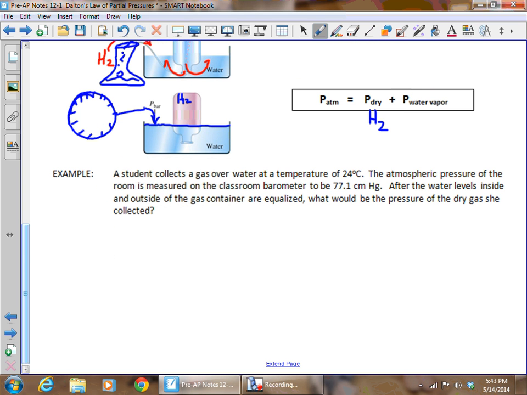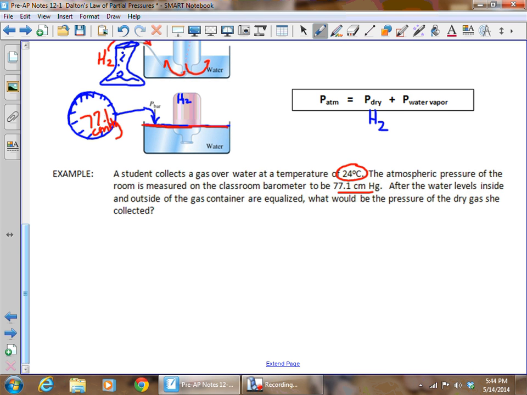So what does that mean? Let's say we're doing a lab, and it says the student collects the gas over water at a temperature of 24 degrees Celsius. The atmospheric pressure of the room is measured on the barometer, and it's 77.1 centimeters of mercury. After the water levels inside and outside are the same, like we just showed, the gas container is equalized, what would be the pressure of the dry gas that she collected?